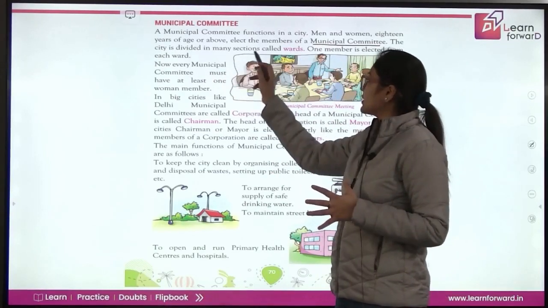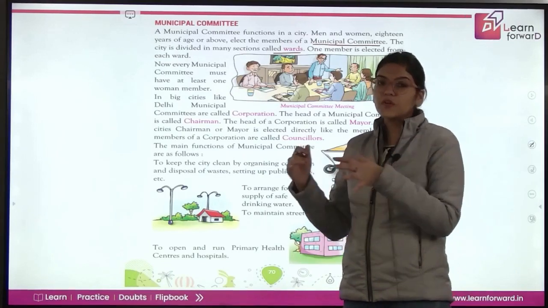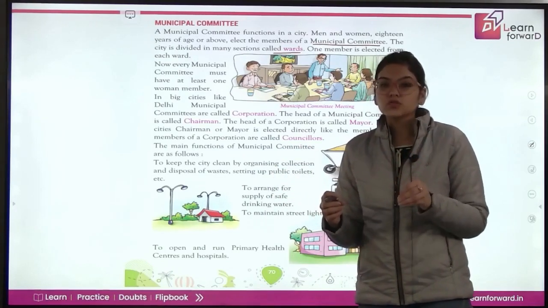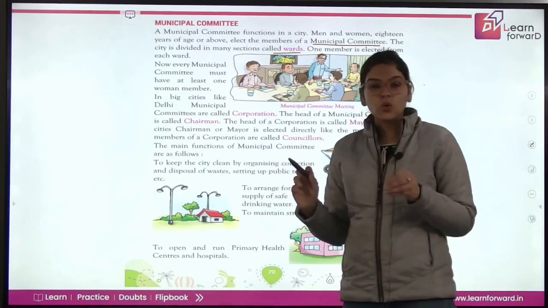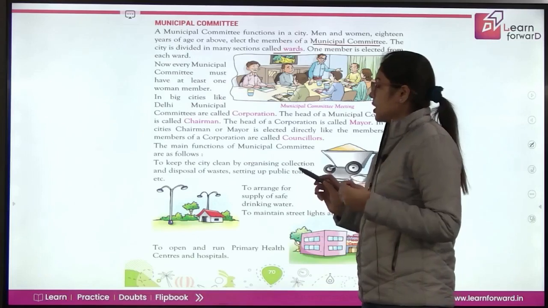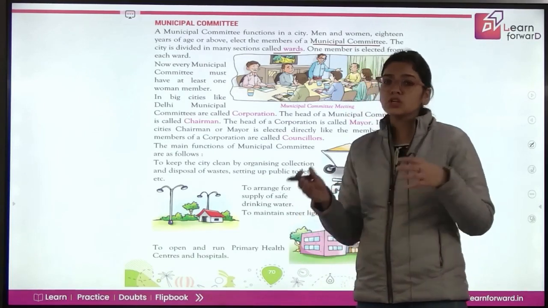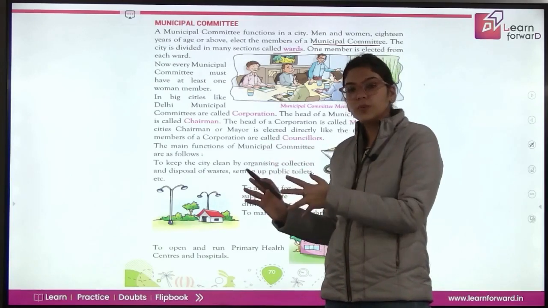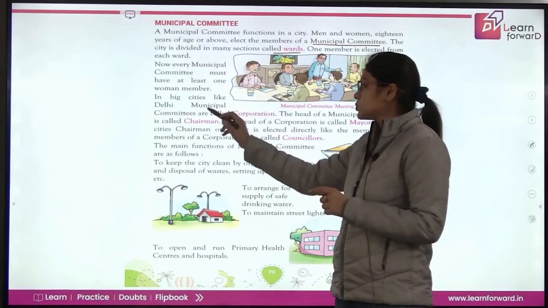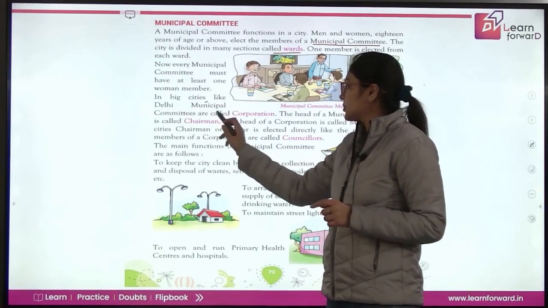The city is divided in many sections called wards. हर city को छोटे छोटे sections में divide कर दिया जाता है and each section is known as a ward. One member is elected from each ward और हर ward से एक member elect किया जाता है. Now every municipal committee must have at least one women member. So as there is one women member in panchayat also, there will be a women member in municipal committee as well. In most big cities like Delhi, municipal committees are called corporation.